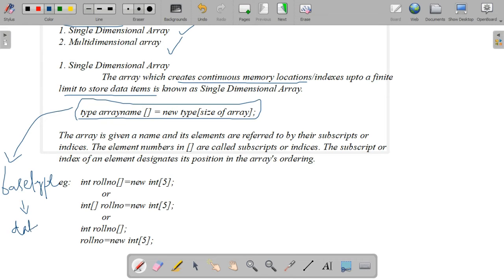This type is known as base type. Actually, what is base type? Base type means the particular data type. What is the base type of an array? It is the corresponding data type that we have declared in the array.